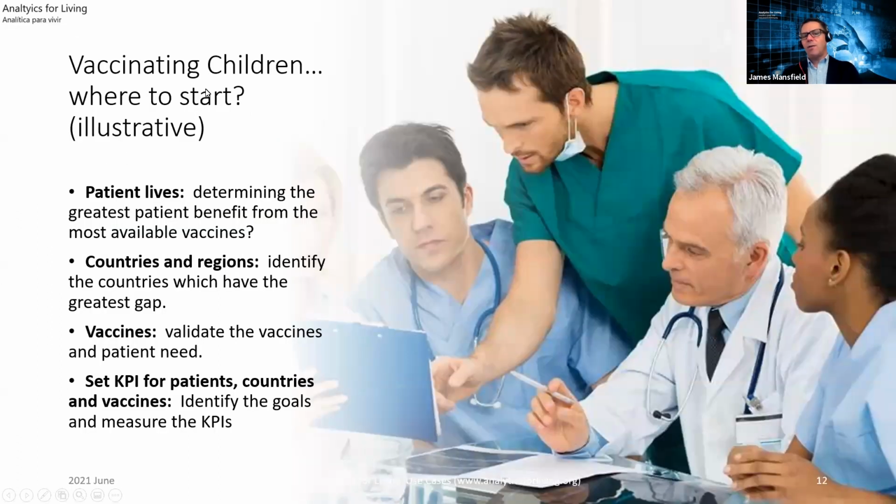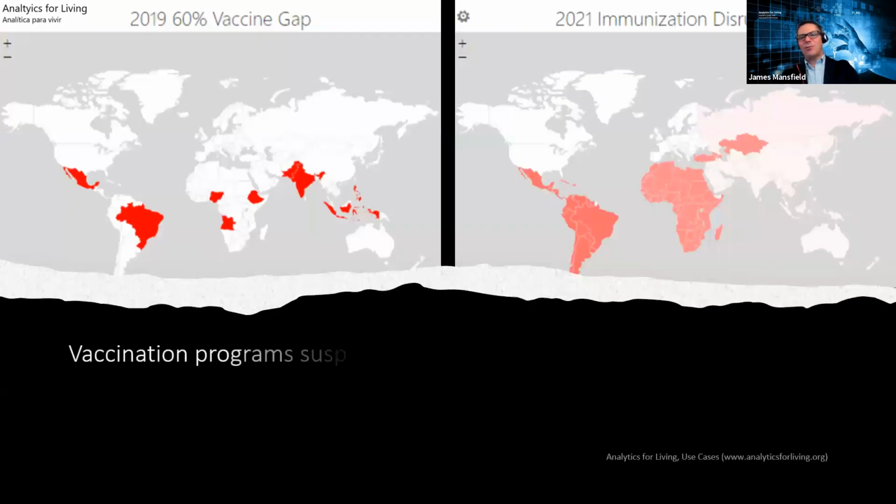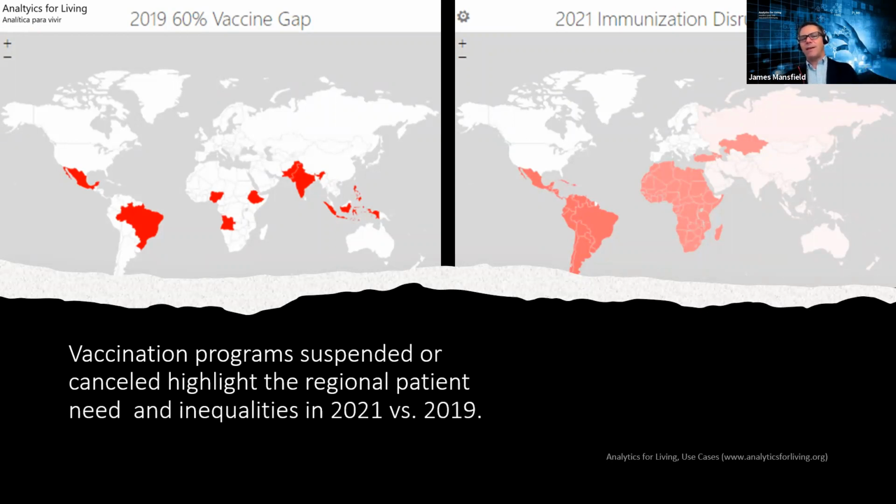Where to start? For pneumococcal, we can identify the lives. I did already. I can now identify the countries and regions and so forth. So it's definitely something that's key that we can go in. So here's an illustrative example of what it could look like. On the left, I'm just modeling, not pneumococcal here, I'm modeling all those vaccines. For all the vaccines, we're able to say in 2019, here's where they didn't get it.